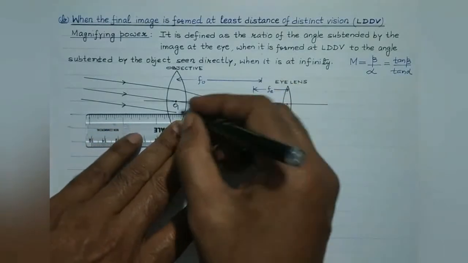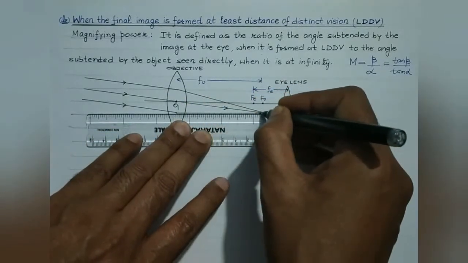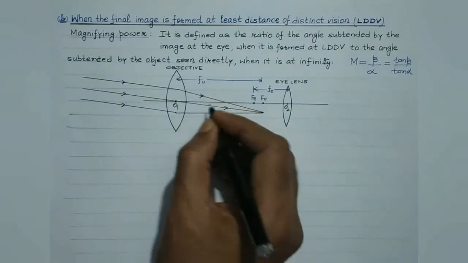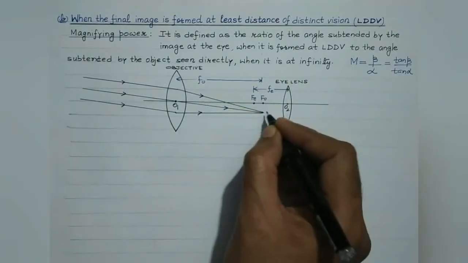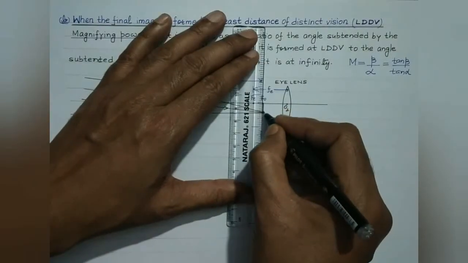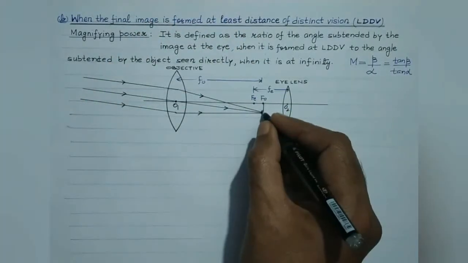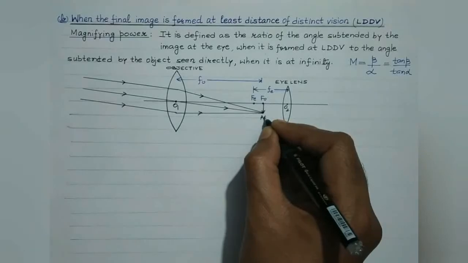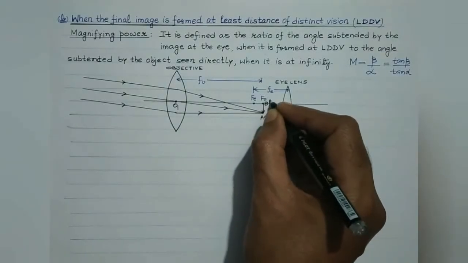Students, draw the ray diagram using a ruler, right? And don't forget to indicate these arrows. So here the image is to be formed exactly at the focus. This is, suppose, A dash and this is B dash.